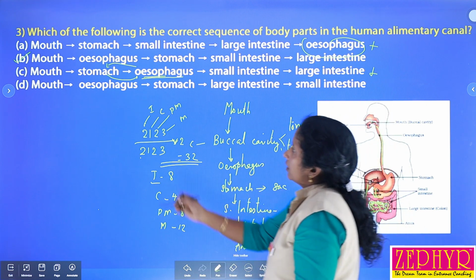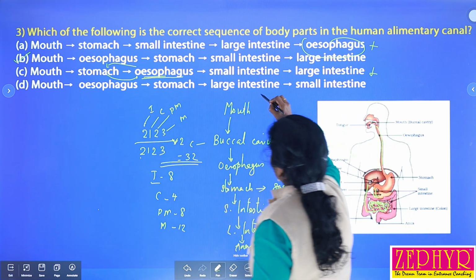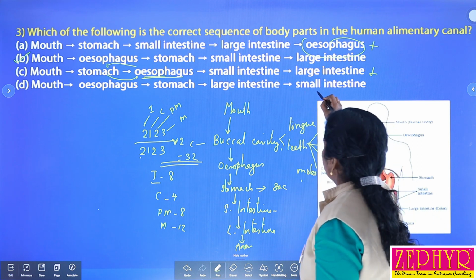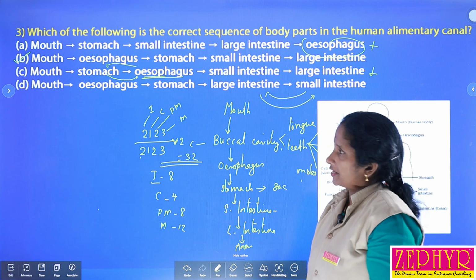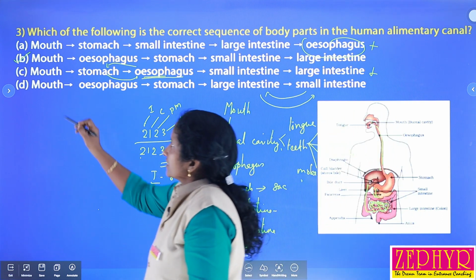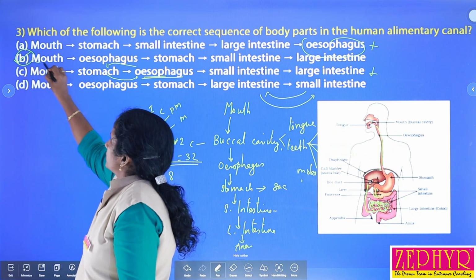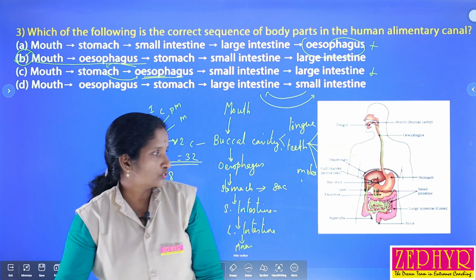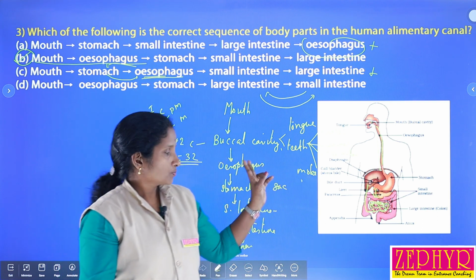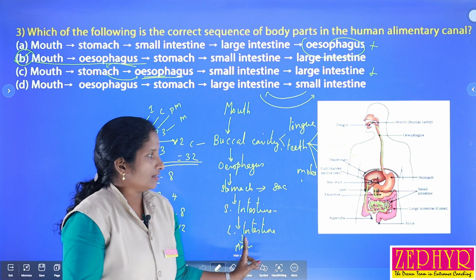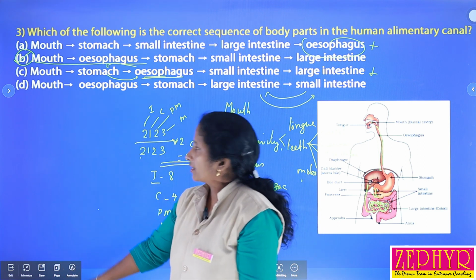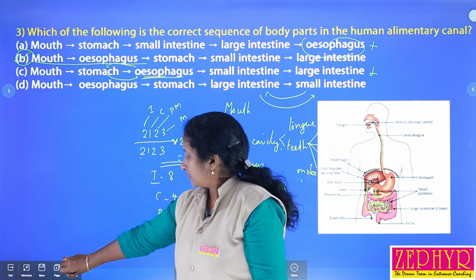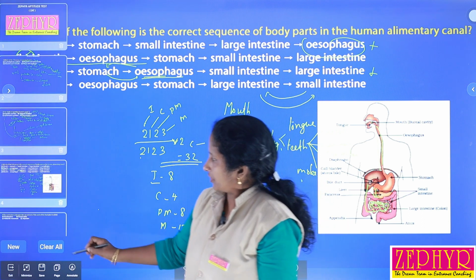And the last one, mouth, esophagus, stomach, large intestine, then small intestine. Here there is a reversal, isn't it? So which one is the correct answer? The second one will be correct: mouth, esophagus, stomach, small intestine, large intestine and then anus. So we can select the second one. Okay. And then let us discuss the fourth question.